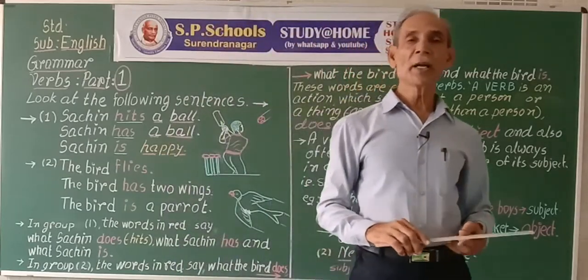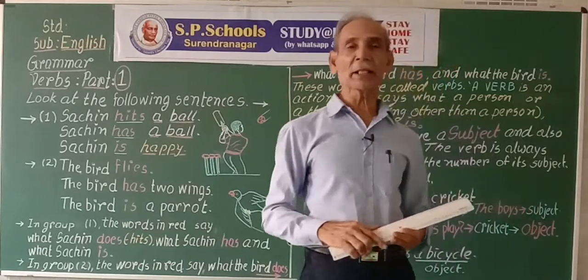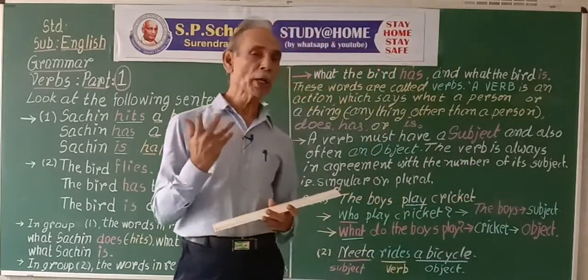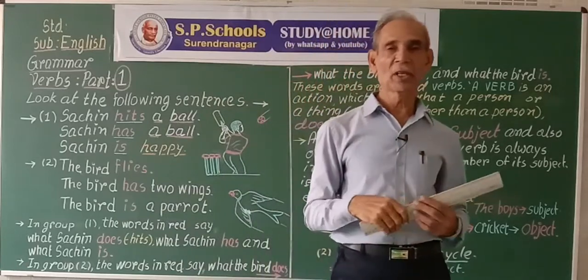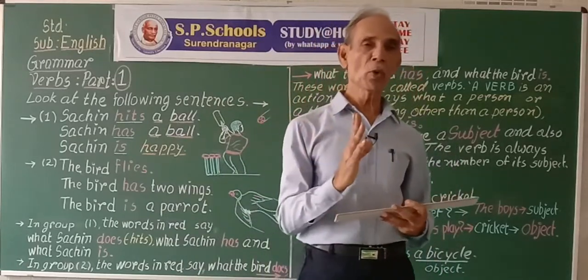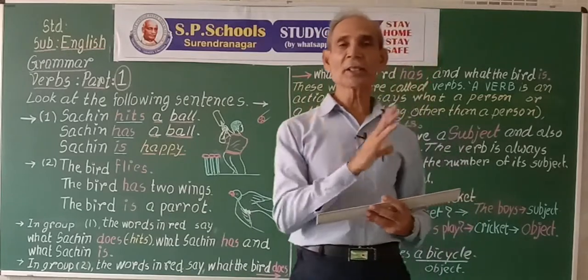A boy rides a bicycle. Who rides a bicycle? A boy. A boy is a subject. What does a boy do? Rides. Rides is a verb.